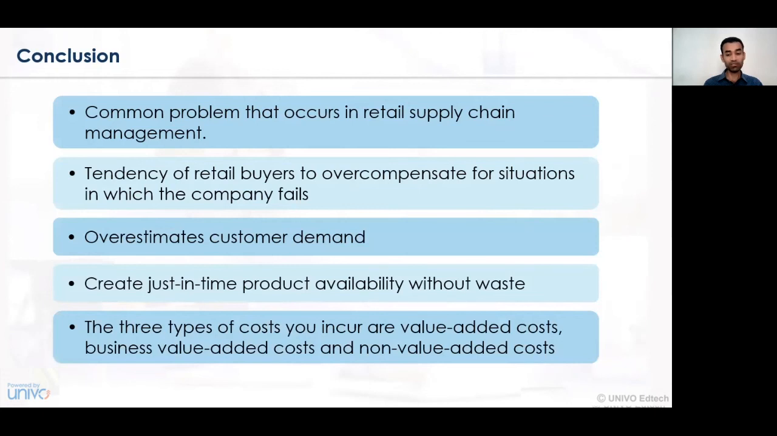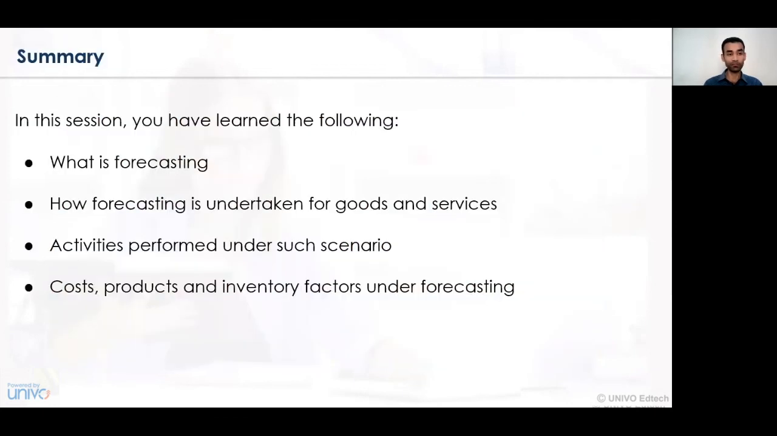The three types of costs that may be incurred by the organization are the value added cost, the business value added cost, and the non-value added cost. In order to avoid all these costs that may be incurred due to failure in the MRP, it is needed to see that the MRP, that is material requirement planning, is effectively implemented.